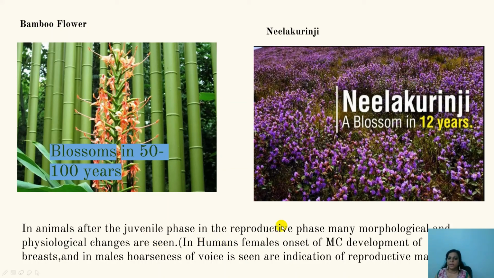For example, in humans, the onset of the menstrual cycle, development of breasts and feminine appearance, all these are morphological changes that are seen, and the menstrual cycle is a physiological change that is seen. In the males, hoarseness of voice and masculine development, all these are the morphological changes that are observed during the reproductive phase in animals.